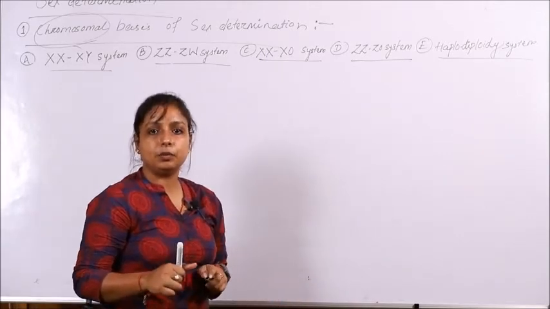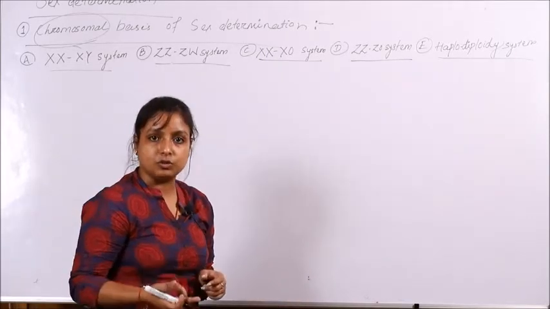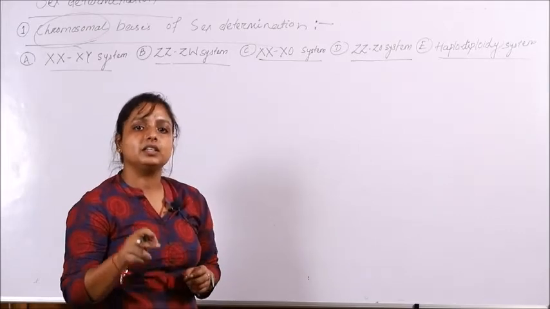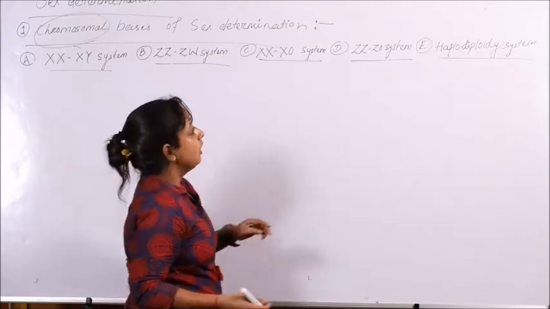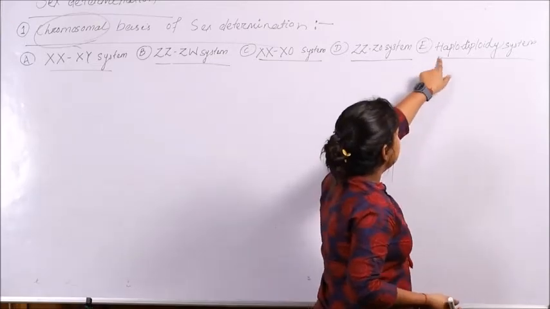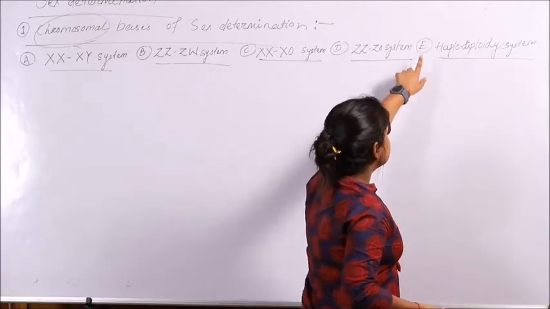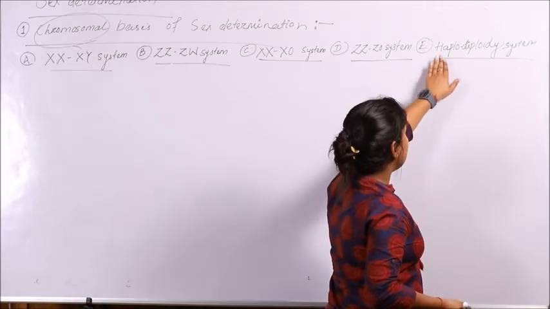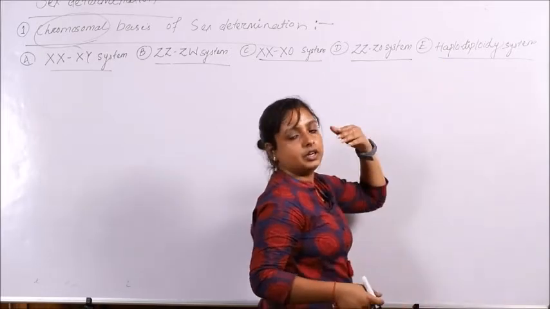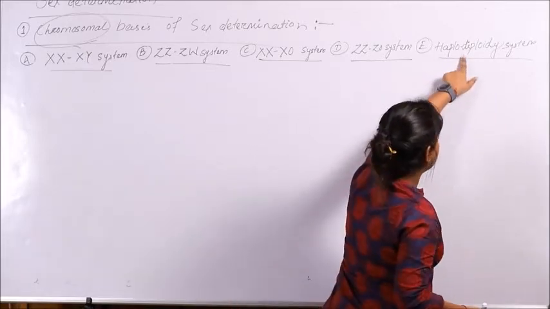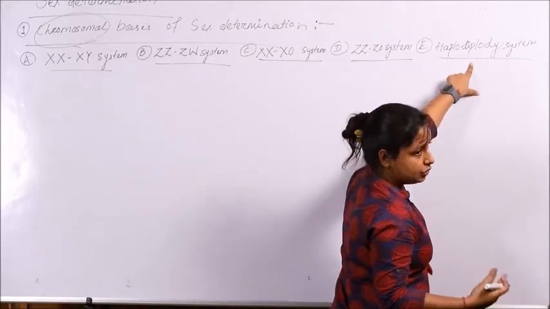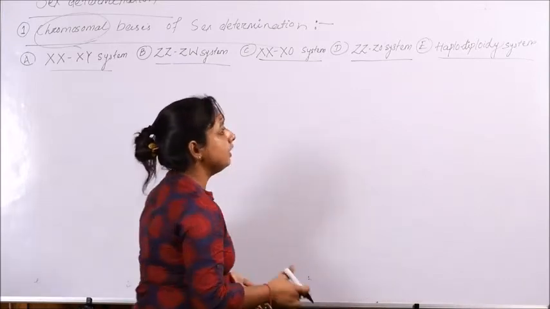In case of the haplodiploidy system, not the sex chromosome but the autosome determines the sex of an individual. How does the autosome determine the sex? As its name suggests, haplo and diploidy, if the set of autosome is haploid, then it will produce male characteristics, and if it is diploid in case of an individual, then it will produce a female offspring.